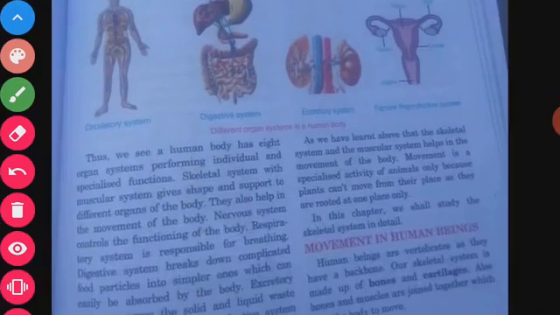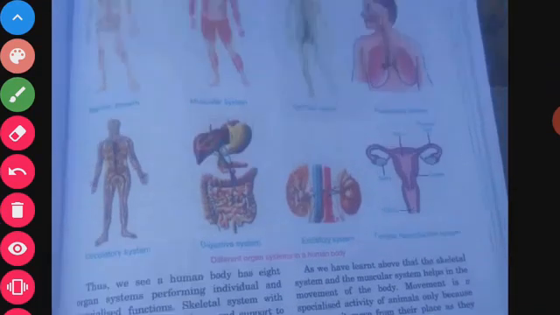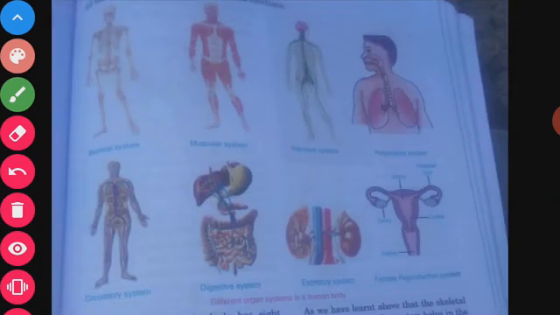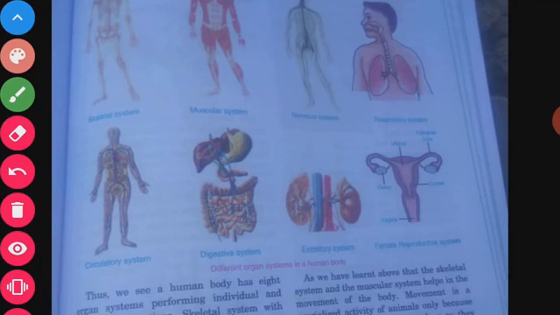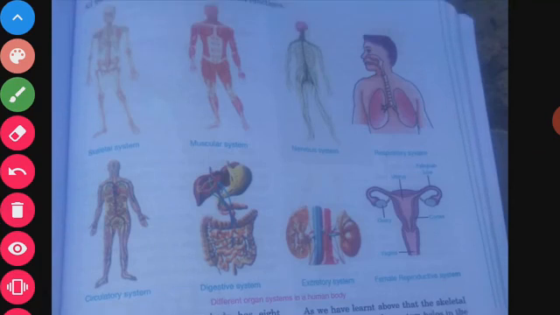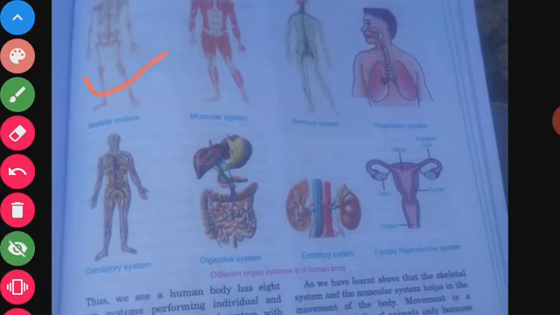Dear students, you can see here in the structure: skeletal system, muscular system, nervous system, respiratory system, circulatory system, digestive system, excretory system, and female reproductive system.